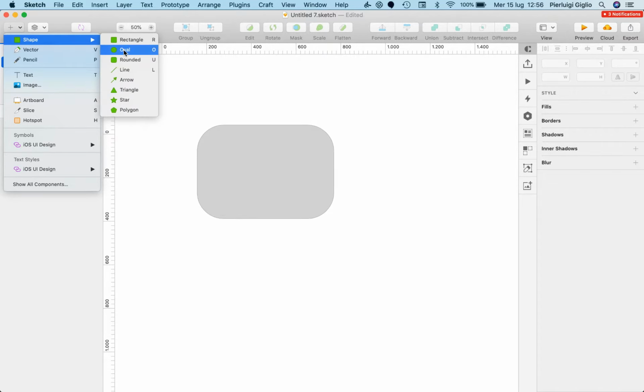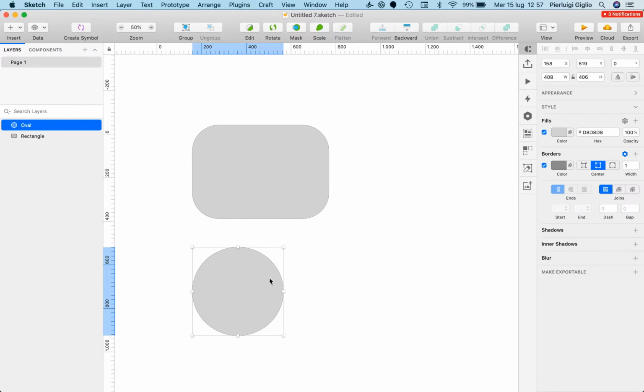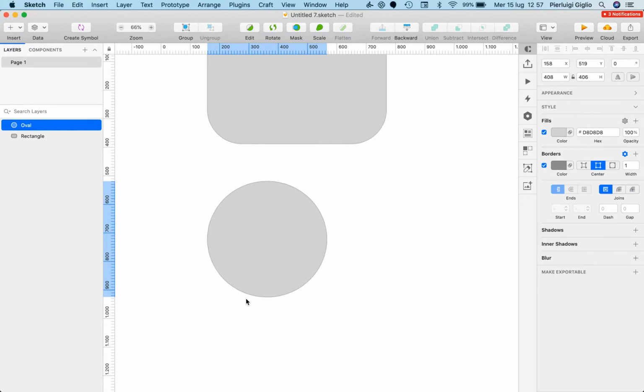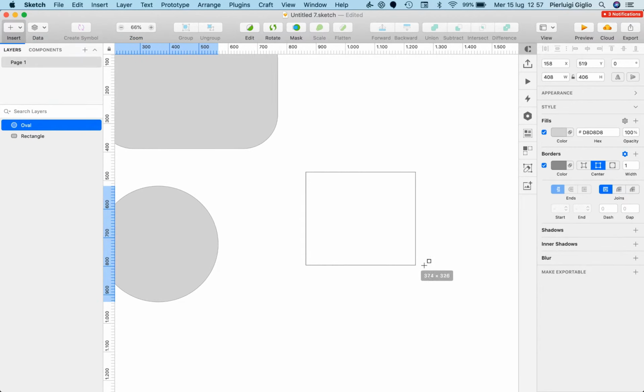Now let's briefly create a few of these. And by the way, if you hold shift as you're creating one of these shapes, you can see that I just created an oval with a ratio of a circle. So essentially, if I don't click shift, I can create the rectangles or the ovals in any ratio that I want.